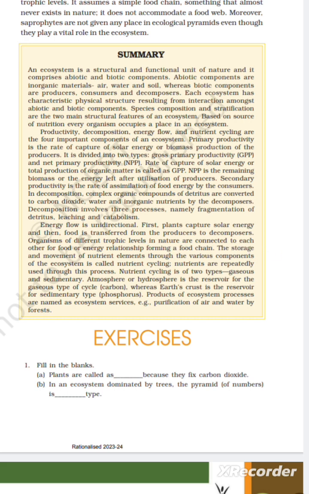The movement of nutrient elements through the various components of the ecosystem is called nutrient cycling. Nutrients are repeatedly used through this process. Nutrient cycling is of two types, gaseous and sedimentary. The atmosphere or hydrosphere is the reservoir for the gaseous type of cycle, such as carbon, whereas the earth's crust is the reservoir for the sedimentary type, such as phosphorus. Products of ecosystem processes are named ecosystem services, such as purification of air and water by forests.